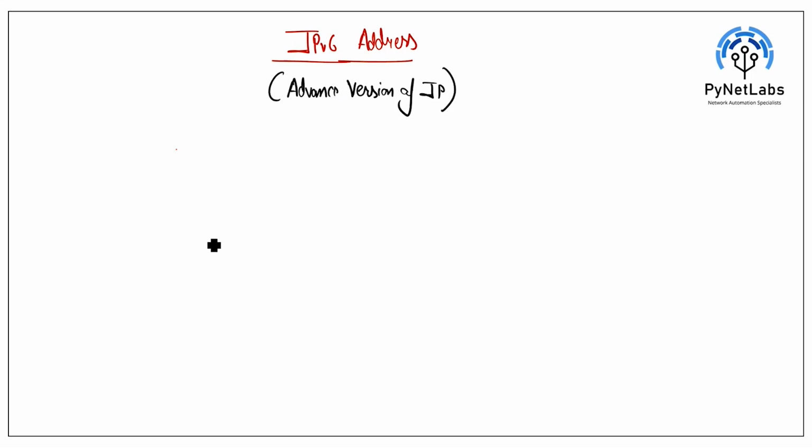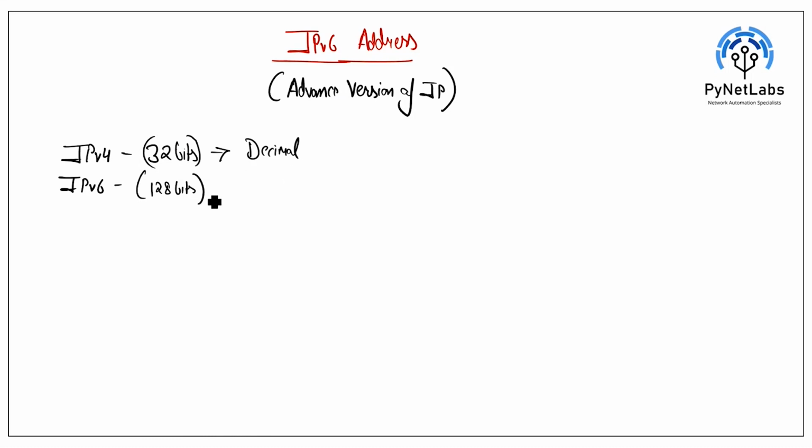So there are two versions, IPv4 and IPv6. We know that IPv4 is in total 32 bits and IPv6 is 128 bits. Now, the IPv4 address is always written in the form of decimal, whereas IPv6 is written in the form of hexadecimal.